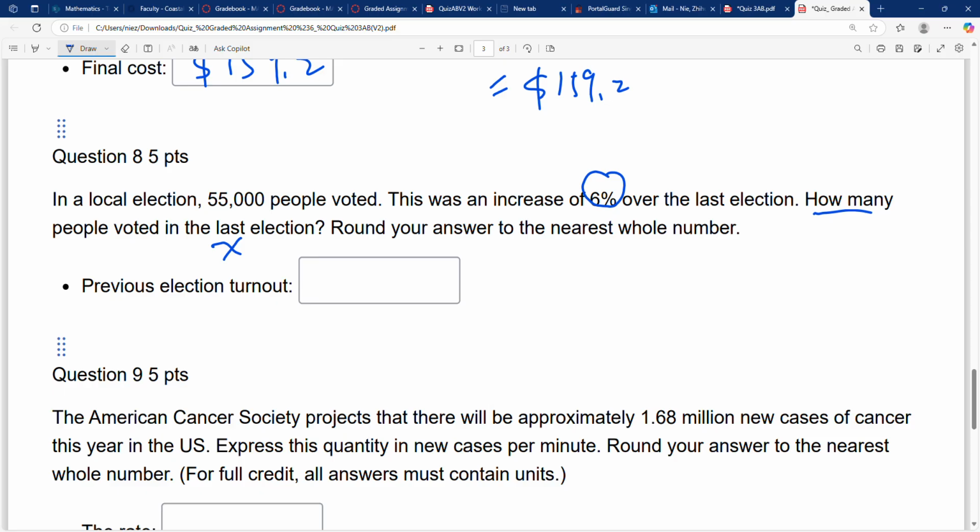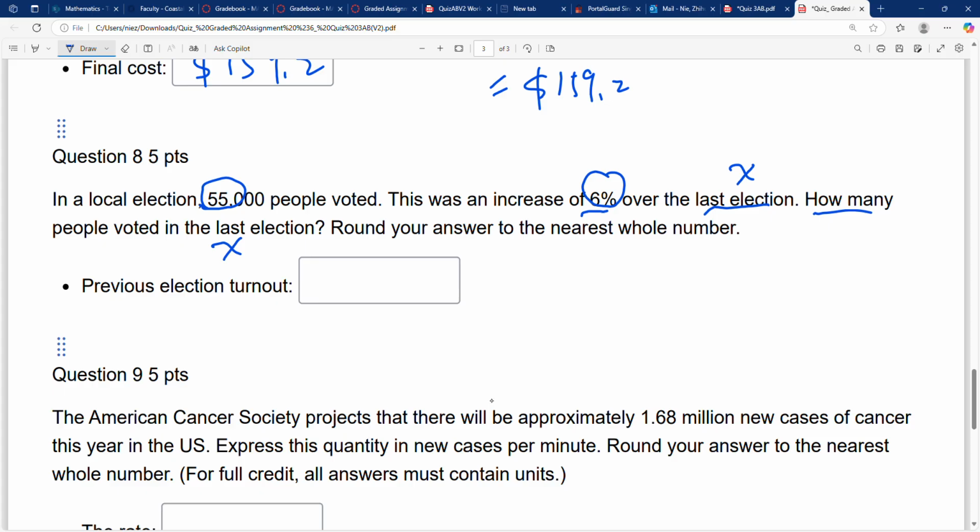If you don't know, what you're going to do is set it as X. Now read this question again. In a local election, 55K voted, and this was an increase of 6% over the last election.